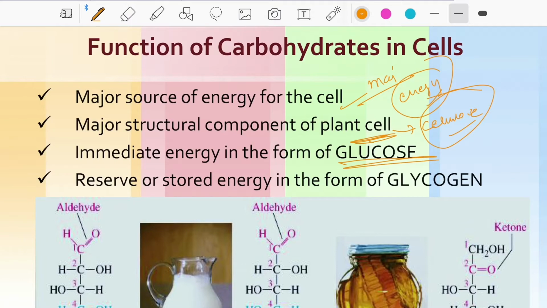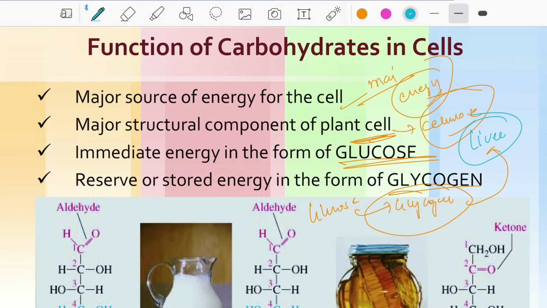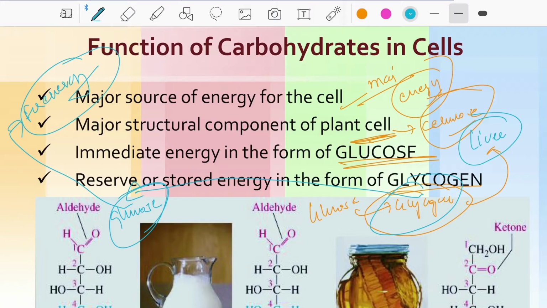Reserved or stored energy is in the form of glycogen. The glucose is stored in the form of glycogen in the liver. Why? Because when we don't eat food, the glycogen is converted into glucose for energy purposes. That is the cycle which goes on in our body.